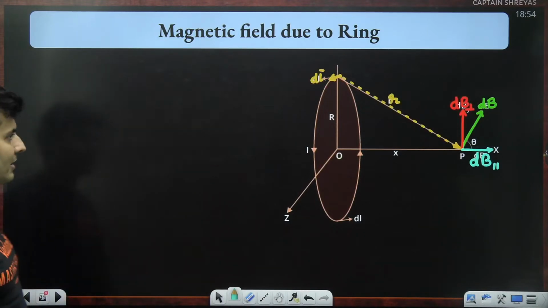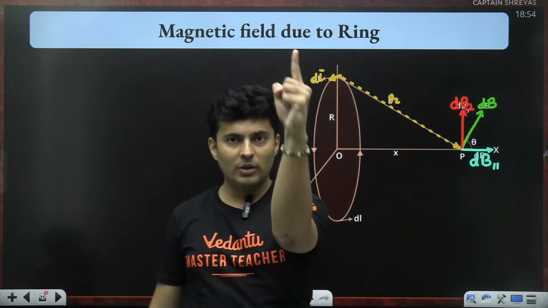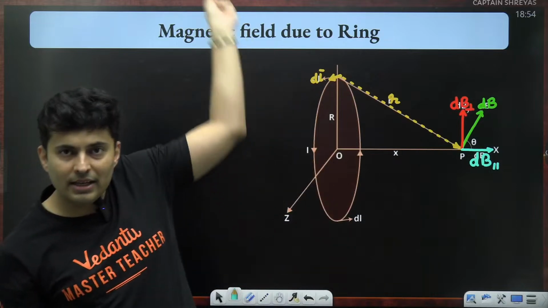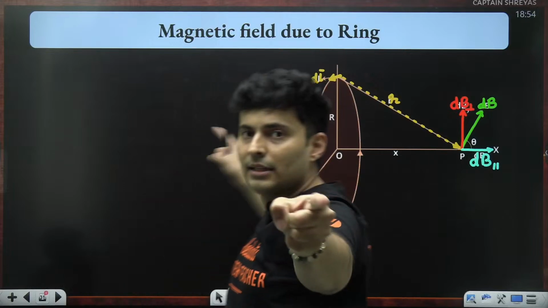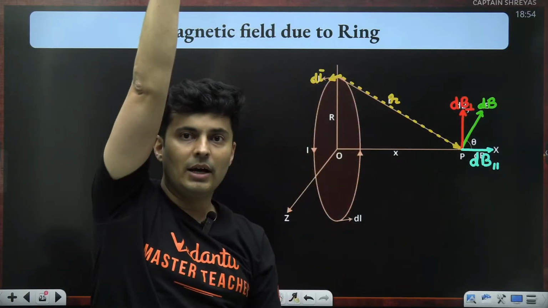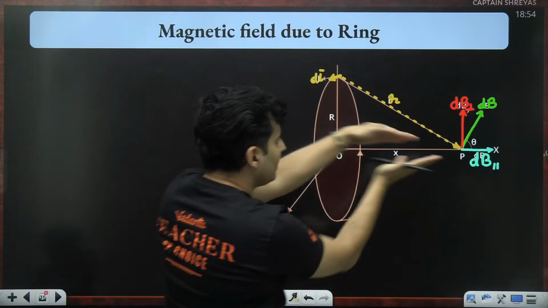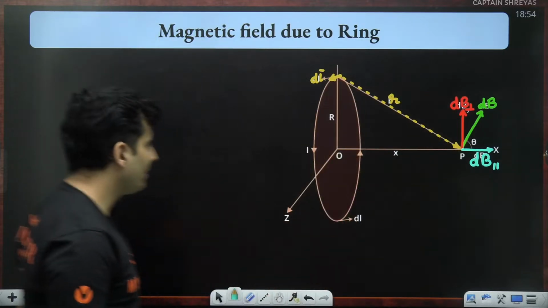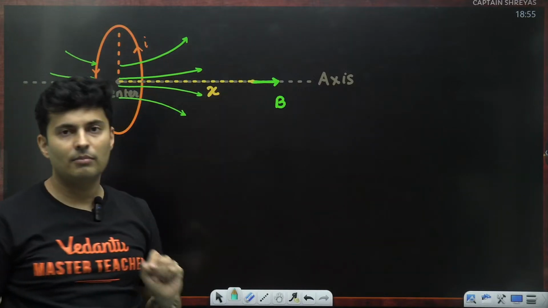So that is the reason why I split it into components, because these perpendicular components will be parallel to the YZ plane. They will be equal in number. They will all cancel out. If one is here, the other will be there. If one is here, the other will be down. Only the parallel components will remain to give you the net magnetic field.